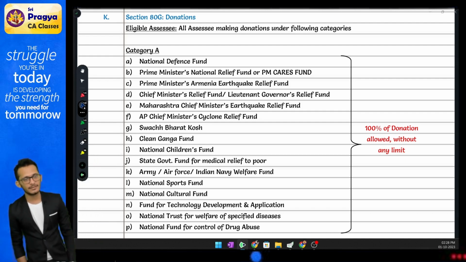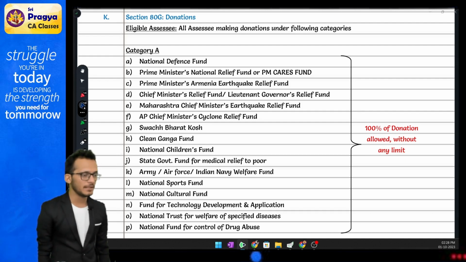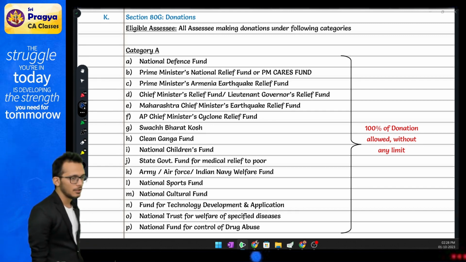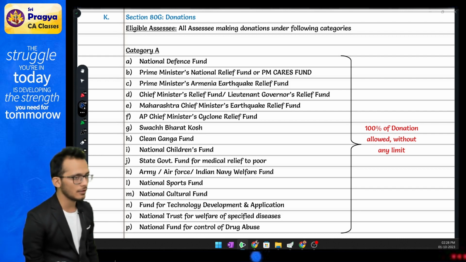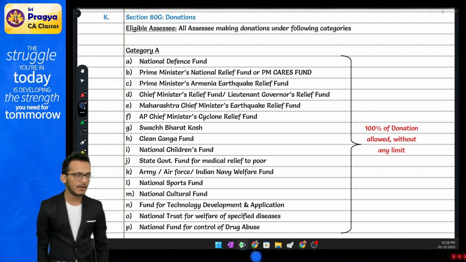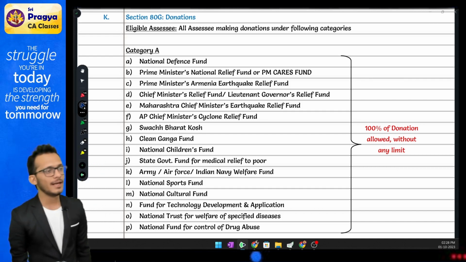Then you have Category C, which is talking about family planning and Olympics, and Category D talks about charitable organizations. These are all your categories from an exam perspective. Yes or no? Yes. Now, Rahul, if you have a deduction, how do you compute the deduction? For A and B, you have no problem.